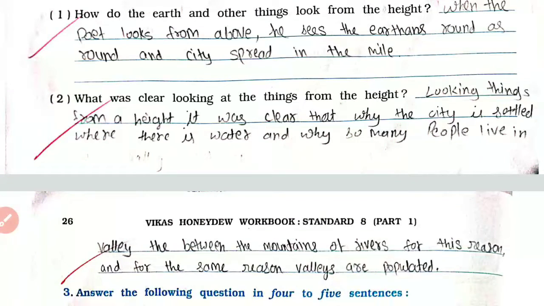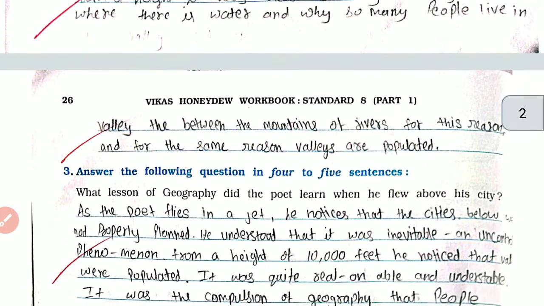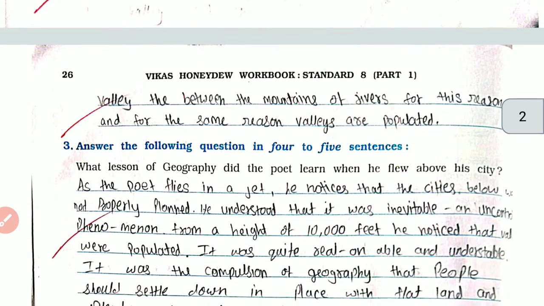Question number 2. What was clear looking at things from the height? Looking at things from a height, it was clear why the city is settled where there is water, and why so many people live in the valleys between the mountainous rivers of this region. For the same reason, valleys are populated.